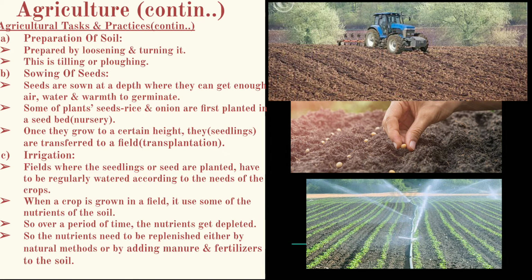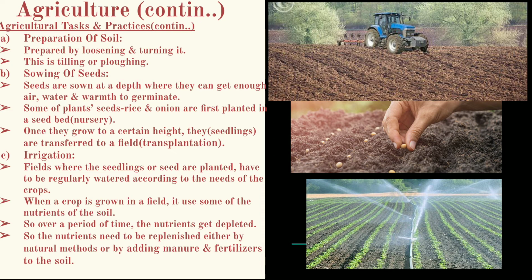Some of the plant seeds, like rice and onion, are first placed in a seed bed, that is known as a nursery, and then they are grown. When they grow to a certain height, the seedlings are transferred into a field which is full of water. That is transplantation. Okay, we have seen rice fields. So this transferring of the seedlings to another field is known as transplantation.